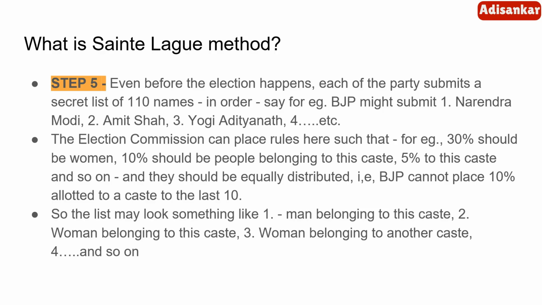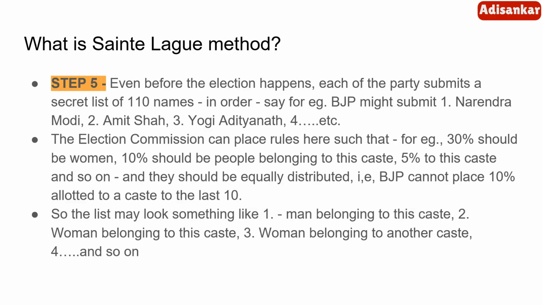So the 110th person in that list will have the least preference for the party, and the first person will have the highest priority. So BJP might submit something like first Narendra Modi, second Amit Shah, third Yogi Adityanath, etc.